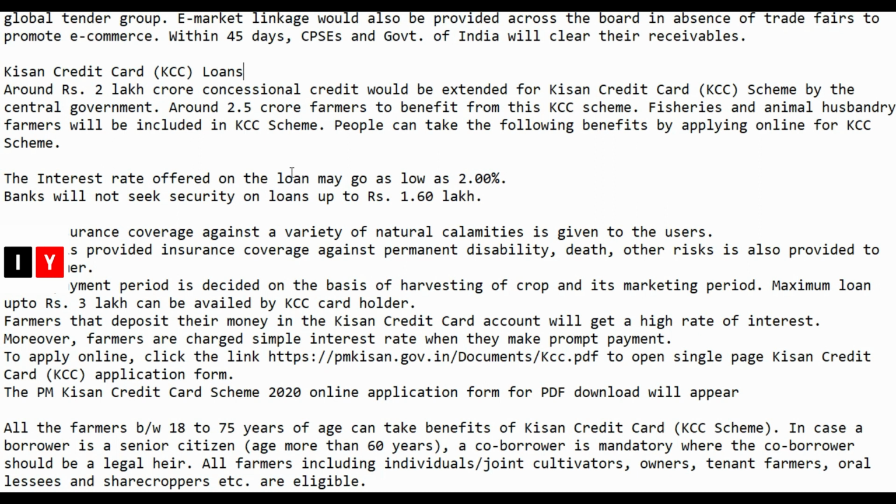So the next loan is KCC, Kisan Credit Card. Around 2 lakh crore of concessional credit would be extended for the KCC scheme by the central government. Across 2.5 crore farmers will benefit from this KCC scheme. Fishermen and animal husbandry farmers will also be included in this scheme.